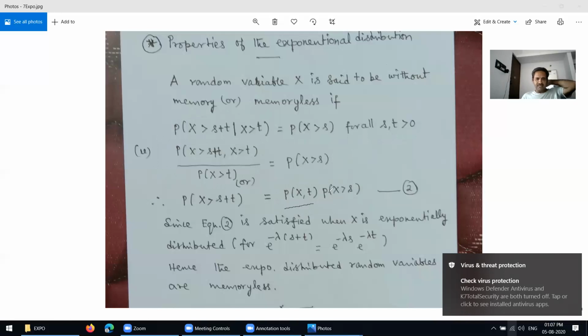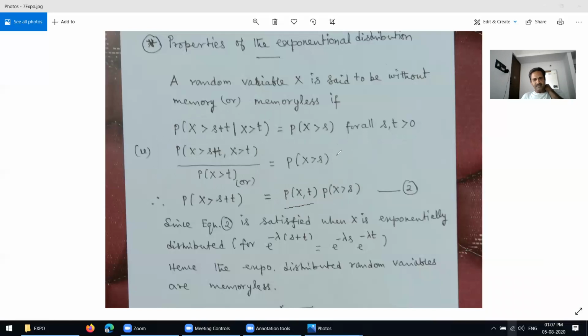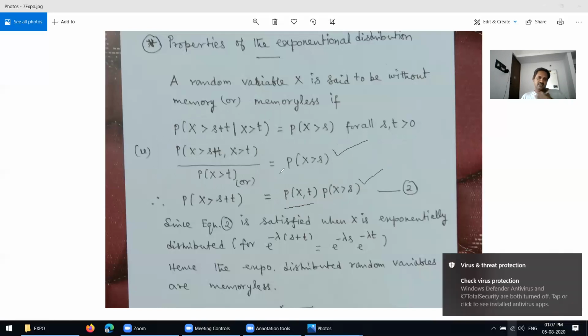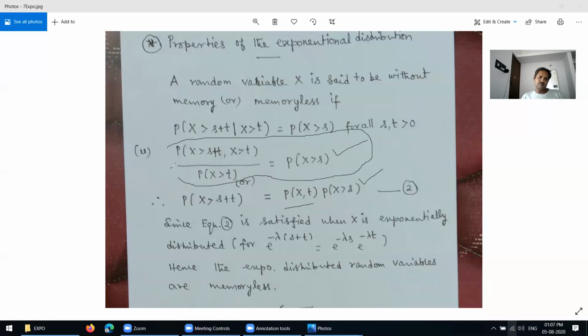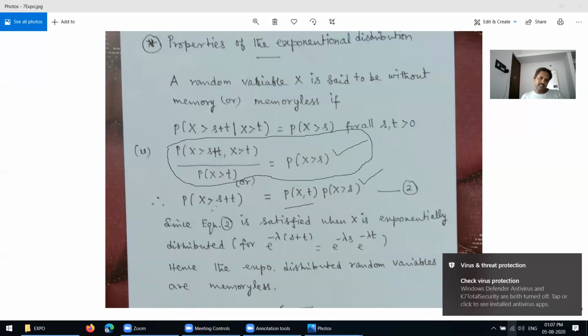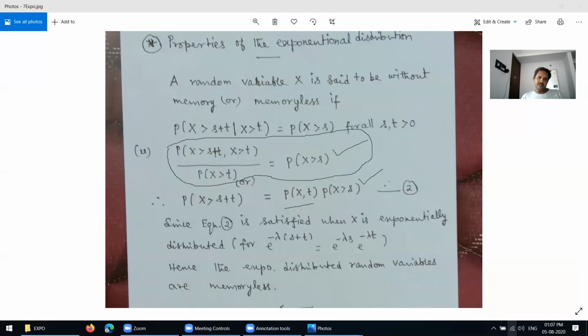This is nothing but the formula. Here, either this one or this formula, anyone, you write now here. So using the formula, this one is one formula, or we have to apply here: probability of x greater than s plus t equal to probability of x greater than s into probability of x greater than t.